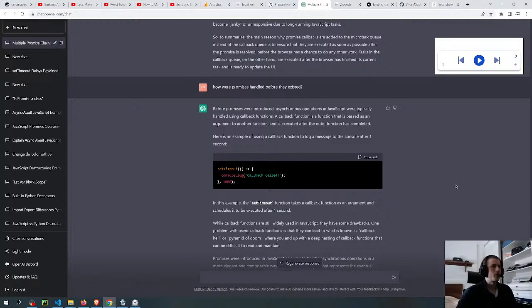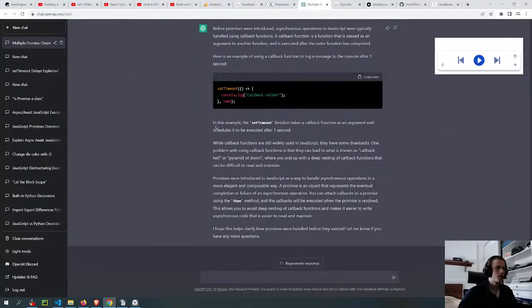Typically we handled this using callback functions. A callback function is a function that is passed as an argument to another function, is executed, blah blah. Here's an example. The setTimeout function takes a callback function as an argument and schedules it to be executed after 1 second. While callback functions are still widely used in JavaScript, they have some drawbacks. One problem with using callback functions is that they can lead to callback hell or the pyramid of doom.